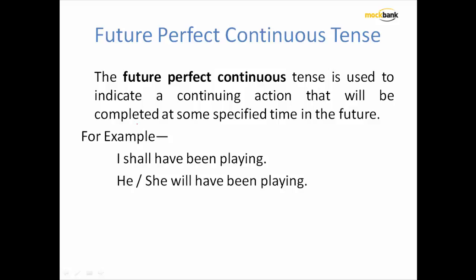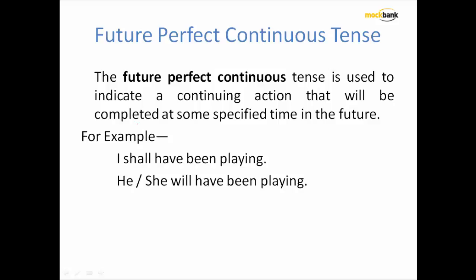Let us talk about the last of all the tenses, that is future perfect continuous tense. And where do we use future perfect continuous tense? This is used to indicate a continuing action that will be completed at some specified time in the future. So what is the meaning?